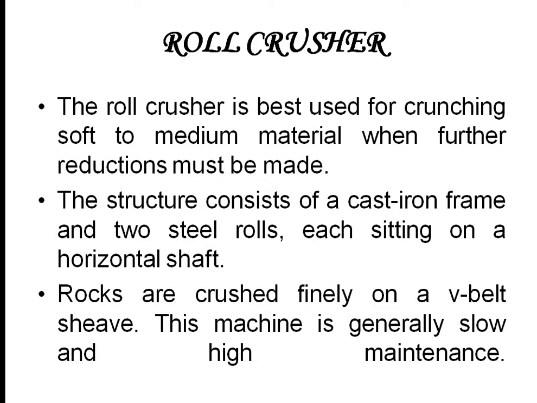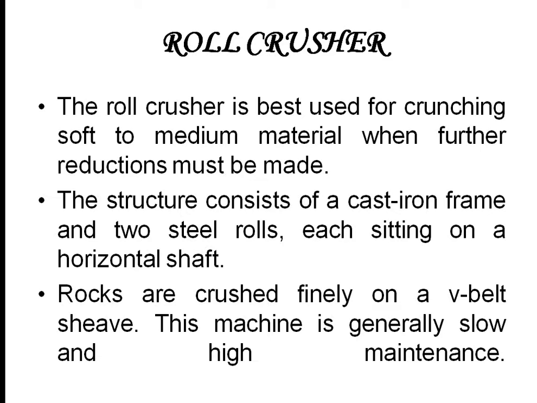Next is the roll crusher. So we all know about rolling. It is just that we are going to reduce the thickness of it. Similarly in this roll crushing, we are going to reduce the size of the material. It's like the crunching of the material. This is best used for crunching soft to medium material when further reductions must be made. So the primary crusher will be a jaw crusher. After that we will make use of the roll crusher for further reductions.